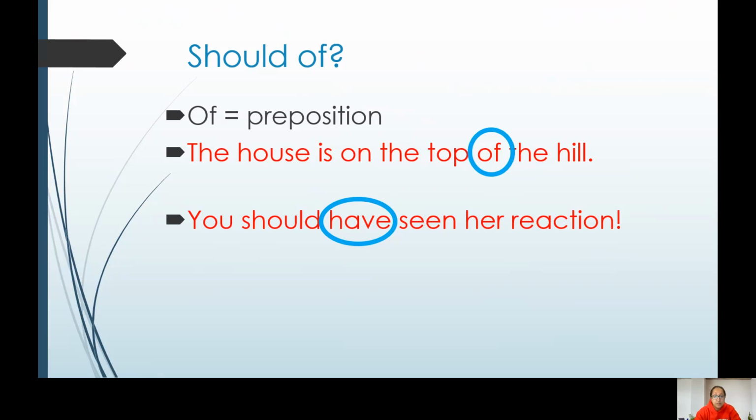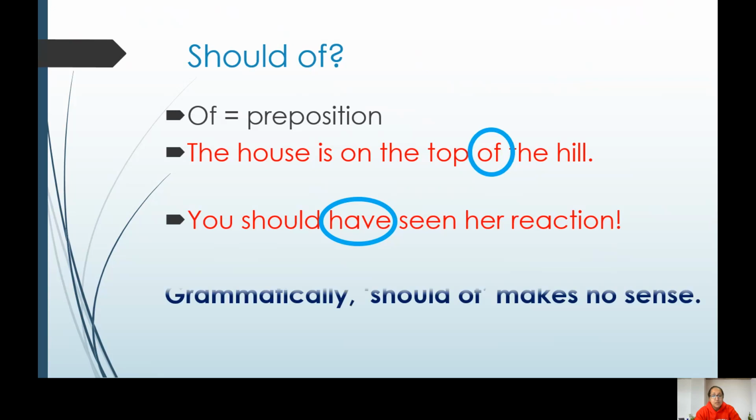People have gotten confused as to which word goes after should in this case. But grammatically, "should of" makes no sense. We always need an infinitive after should, not a preposition.